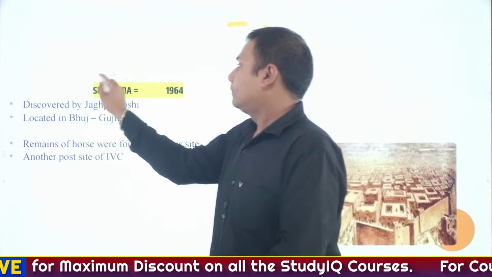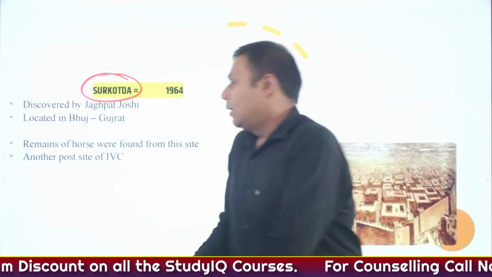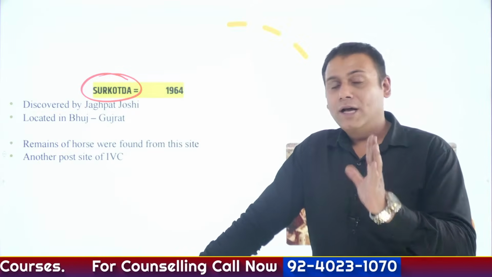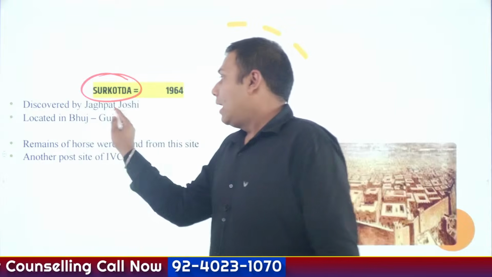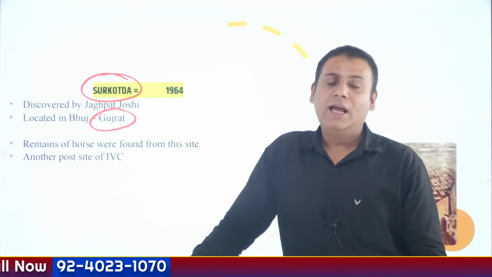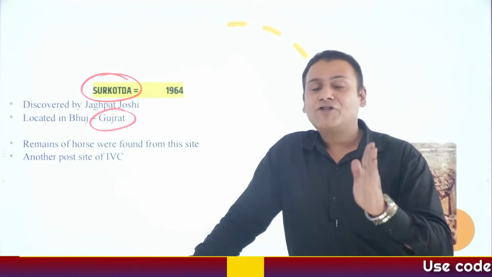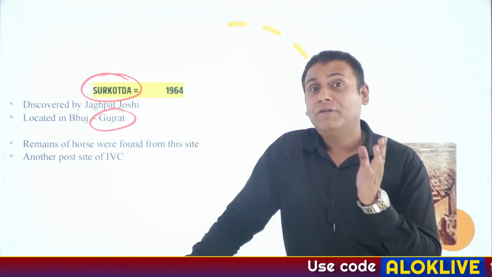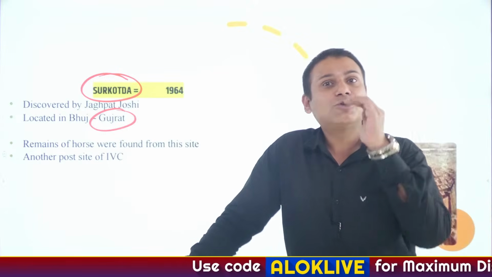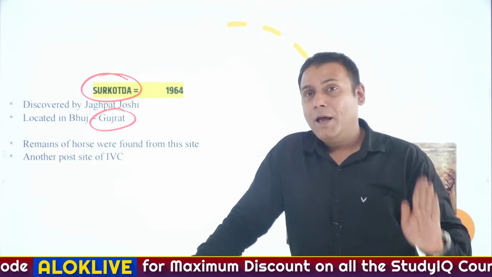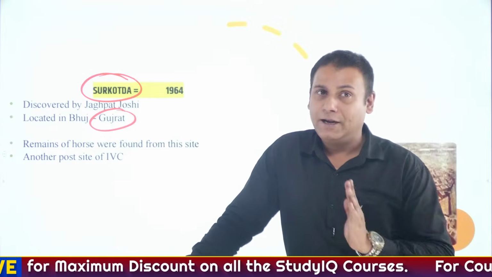Surkotada. One thing that you need to remember here. The site of Surkotada is located in Gujarat. And as we have discussed previously, if any particular site is located in Gujarat, and in the examination a statement comes that people of this site had trading contacts with other civilizations, mark this statement as true. Why? Because Gujarat is a coastal state.